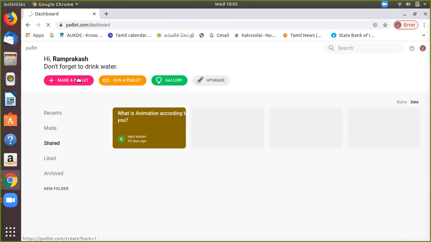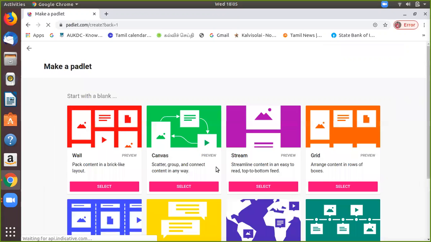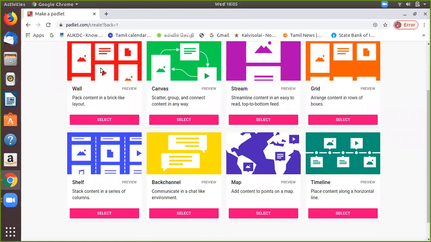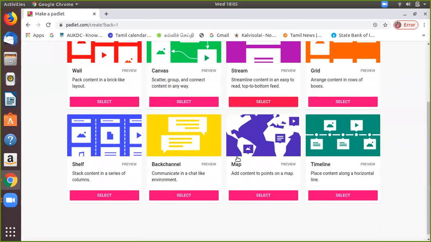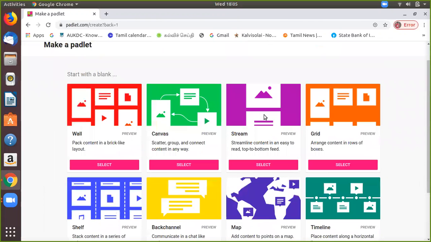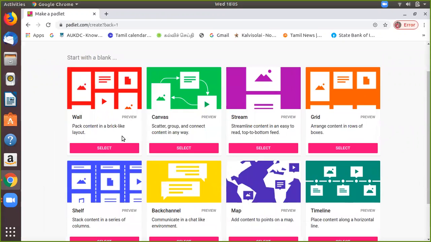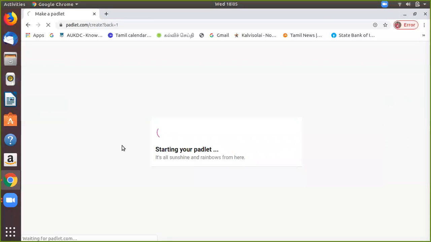Click the first color, make a Padlet, and you can select the templates. You can select any number of templates from here, red, green, violet, like this. You can select any type of Padlet and start it.